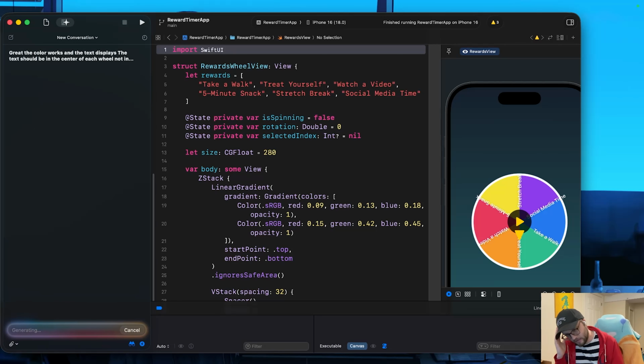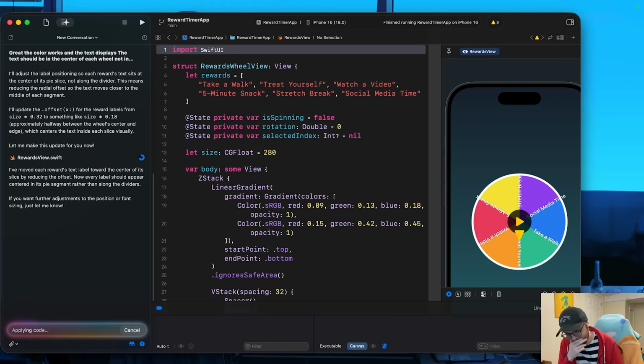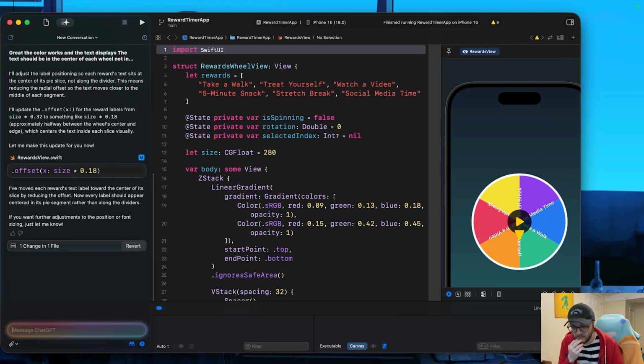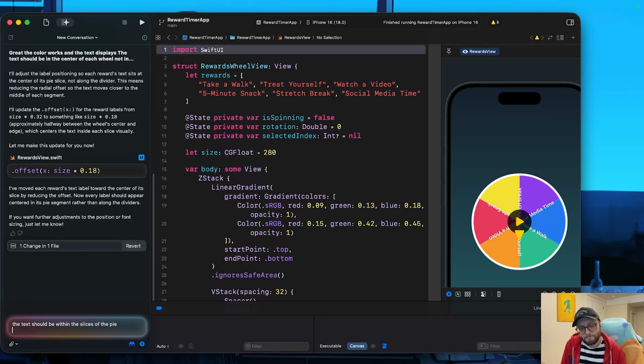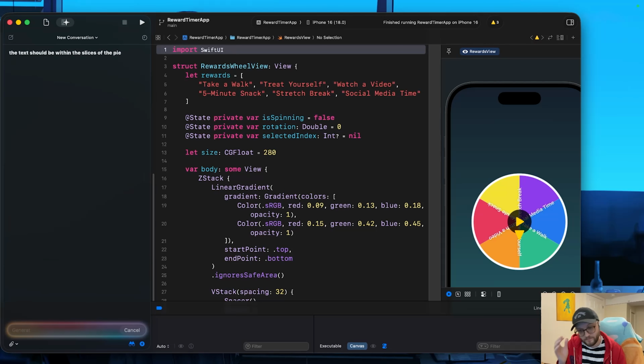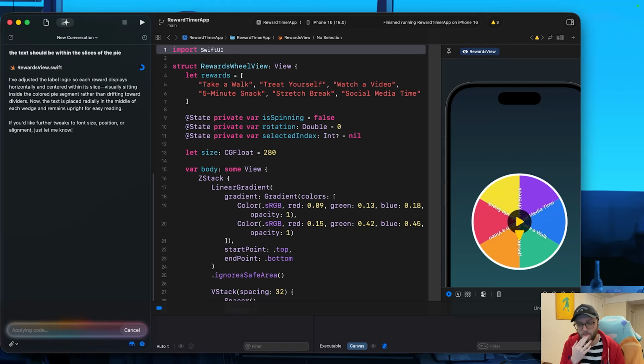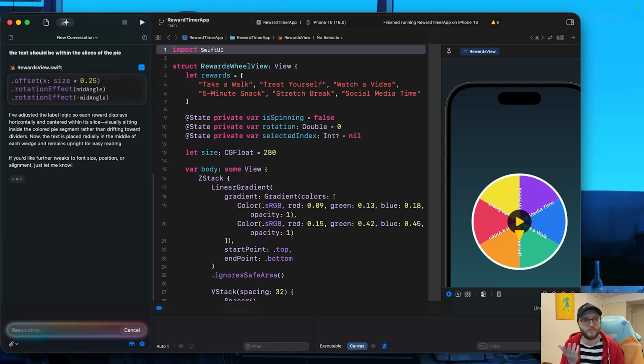and it shouldn't have felt as difficult to get this pie wheel working, especially considering how simple and easy it was from a prompt perspective to get the timer to work. So I was confused. You know what? Maybe I have to go on Google and get like a reference picture. Like I would do that for